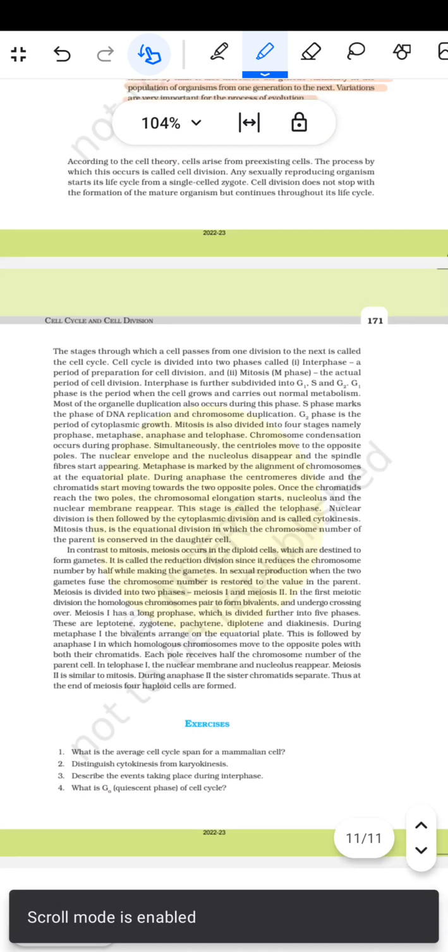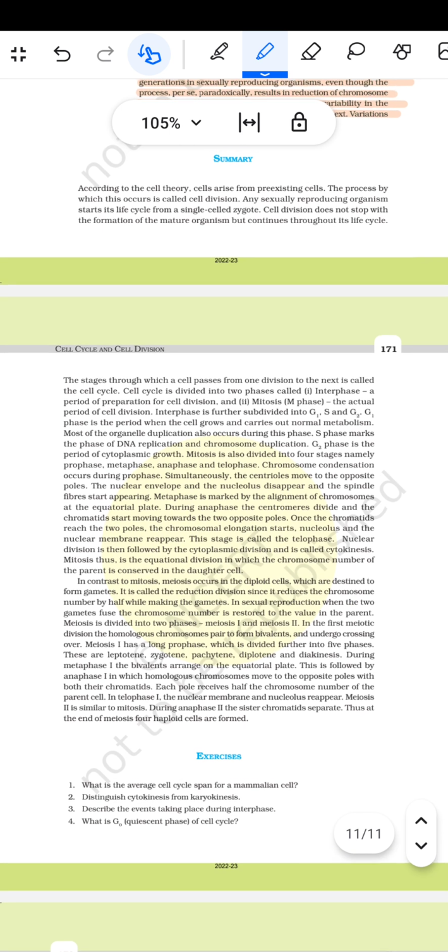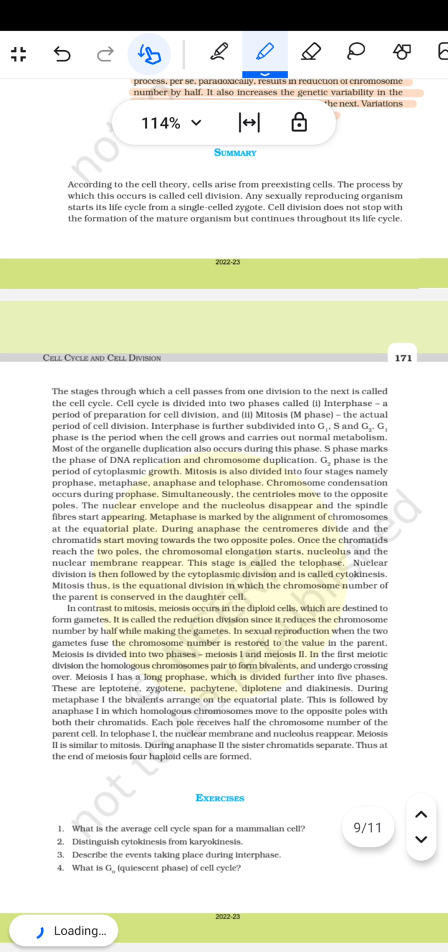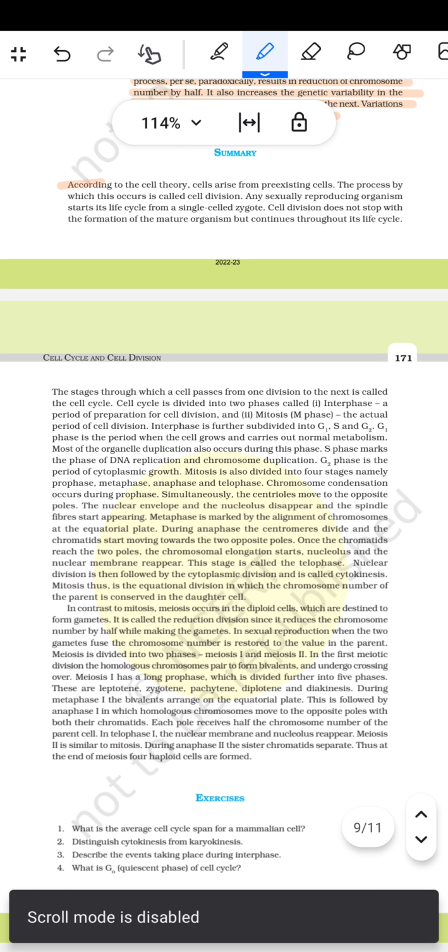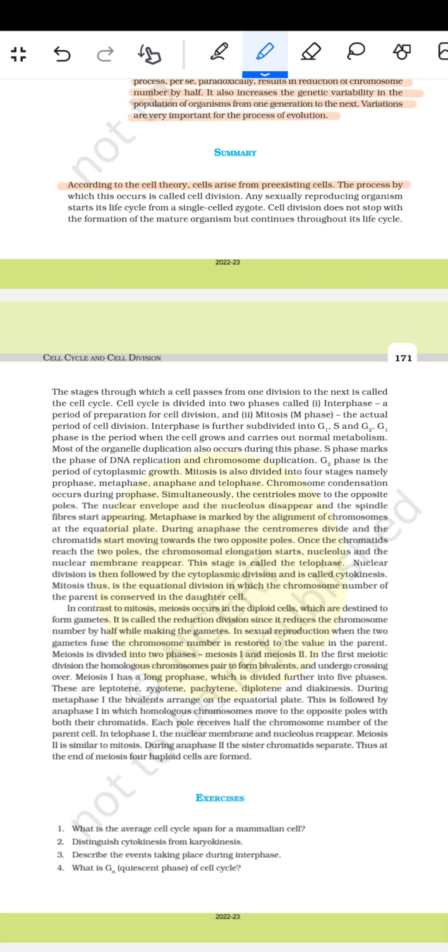अब इसका समरी है, कि इसका समरी क्या कहता है. तो इसका समरी कहता है कि according to the cell theory, cells arise from pre-existing cells. The process by which this occurs is called cell division. Any sexually reproducing organism starts its life cycle from a single-celled zygote. Cell division does not stop with the formation of the mature organism but continues throughout its life cycle. The stages through which a cell passes from one division to the next is called the cell cycle.